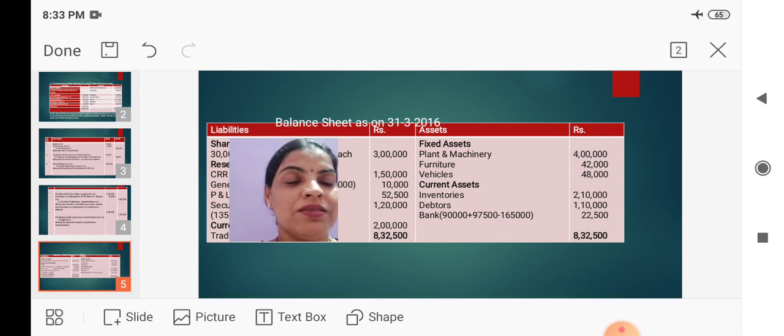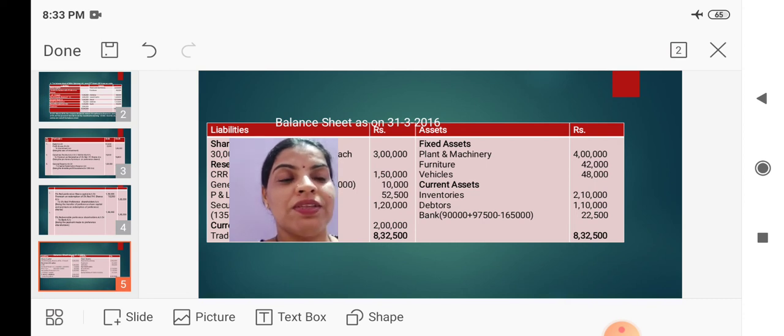Then debtors, no changes in those balances, but proper adjustment must be made in the bank balance. So bank balance, already existing balance 90,000, and while realizing investment we received cash to the extent of rupees 97,500.